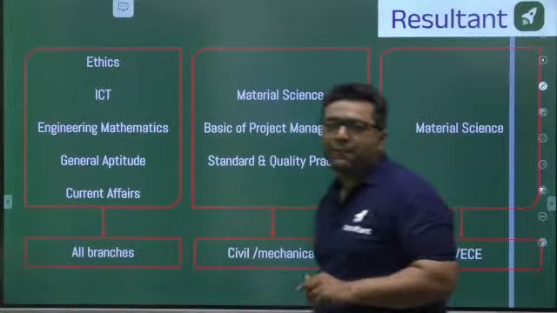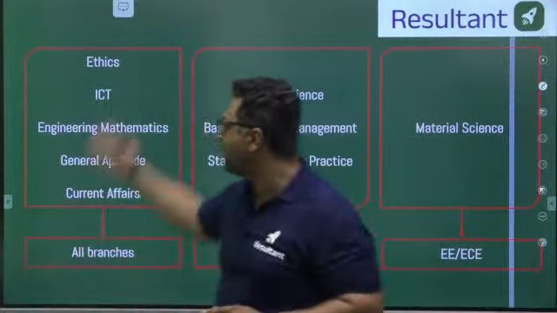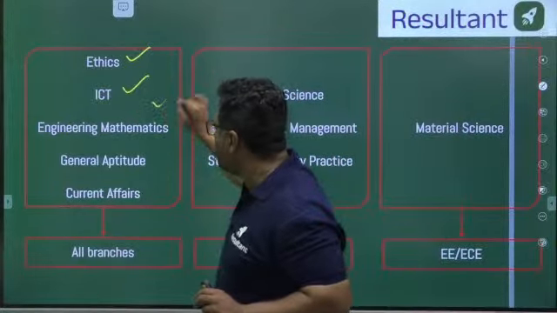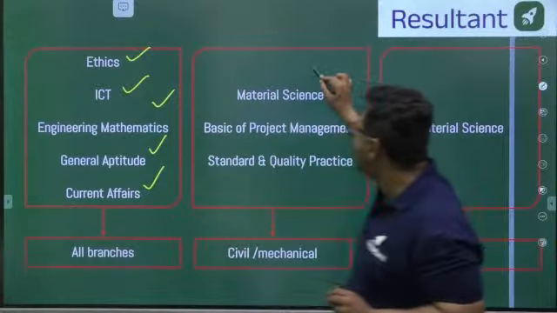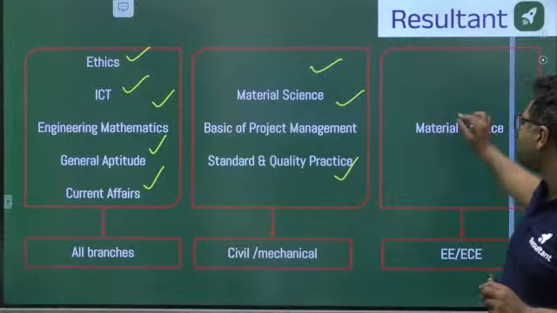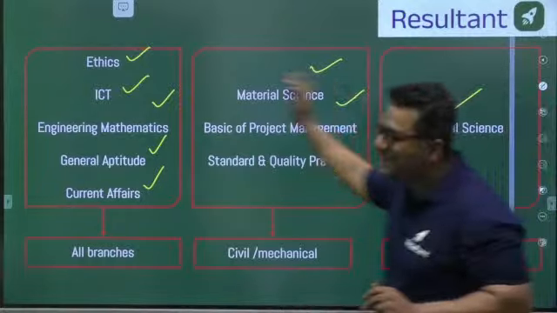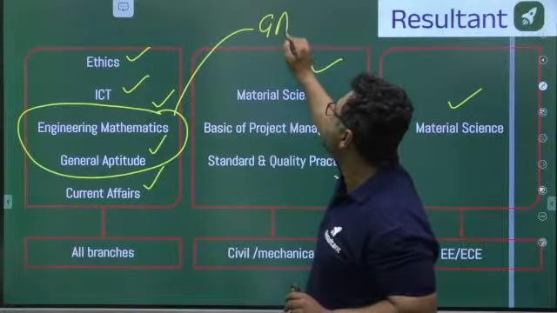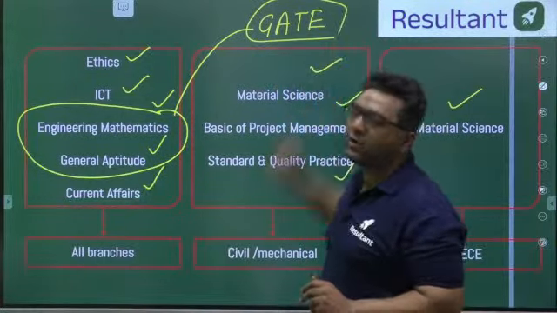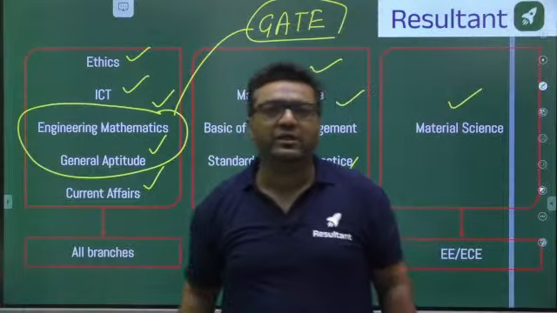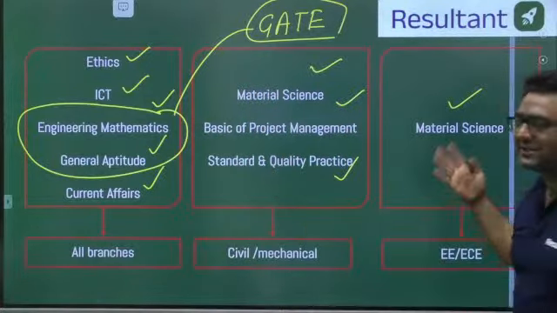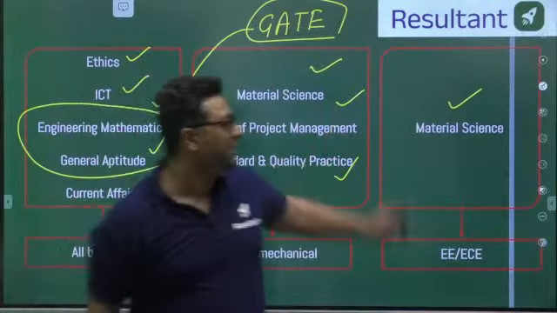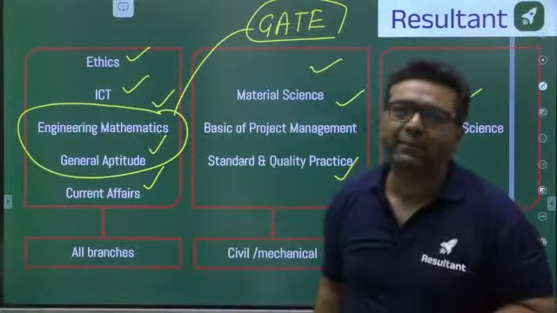Then, ESC paper 1 has this type of syllabus, which is different from the GATE syllabus. It has ethics, ICT, engineering mathematics, general aptitude, current affairs, then material science, project management, standard quality practice, and material science. If you talk about this syllabus, only mathematics and aptitude are common with the GATE syllabus. All other subjects are not part of GATE, they are different. So if you are preparing for engineering services, you need to go for these extra subjects as well. But at Resultant, we cover each and every subject out of these. You will be getting the classes for these. If you are preparing, you will get the benefit of that.